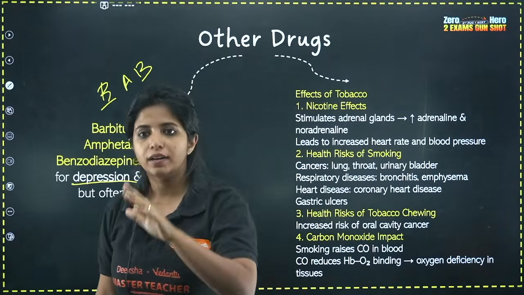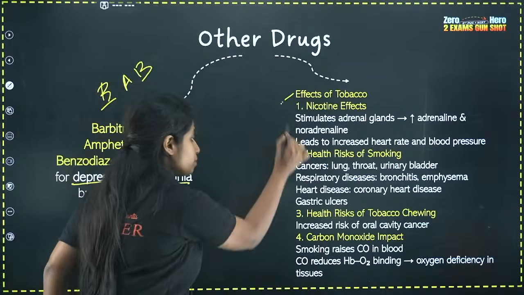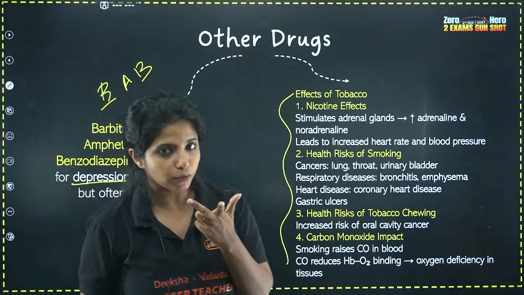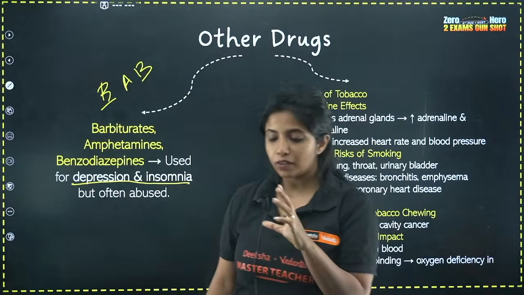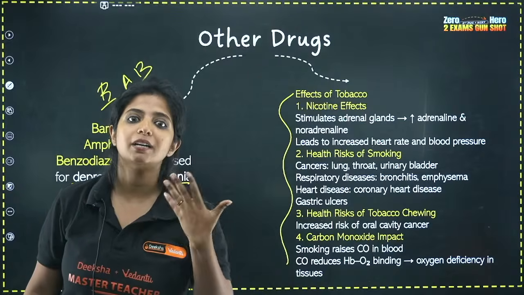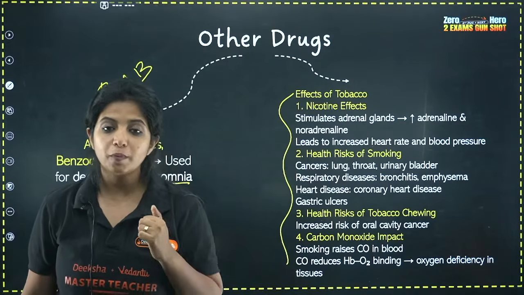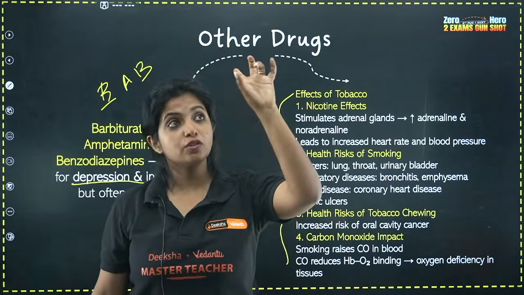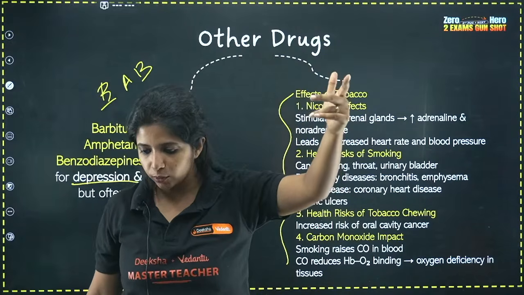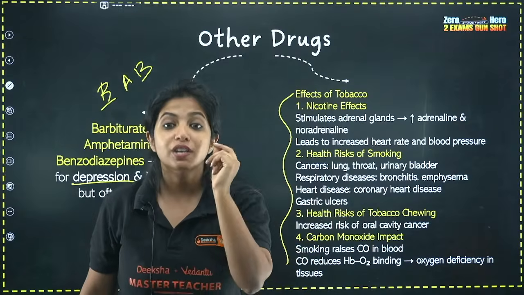Done. Now, come over here. There is a very important drug, and that is nicotine. Nicotine is found where? In tobacco. The question comes like this: which is that drug that increases blood pressure? And you might think, oh, it is coca alkaloids, because coca alkaloids have something to do with the cardiovascular system. No, Baba, it is nicotine.